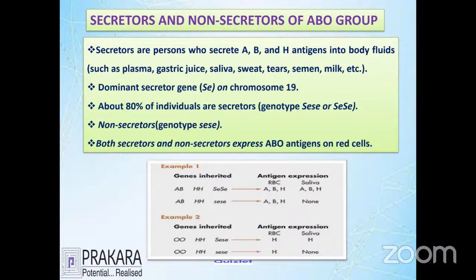Talking about the second one, the AB group and HA. You can see that this is a recessive characteristic of the secretory gene, and these people only have the ABH antigen on the RBC, with absence of antigen in the saliva. So in the liquid body fluids there is no antigen, and this is called the non-secretory gene. So we have an option of secretory gene and non-secretory gene. People have the ABO group on the RBC, and also the ABO group in the body fluids, and a maximum of 80% of people have the blood group antigen also distributed in the various body fluids.